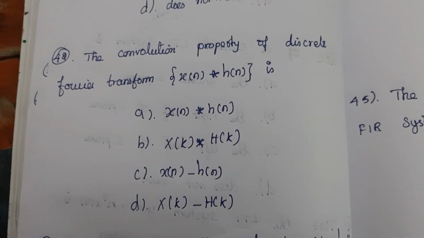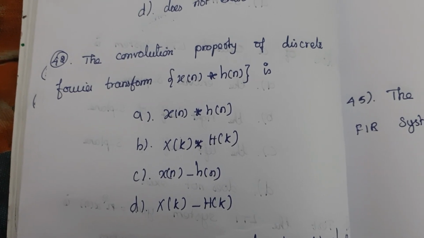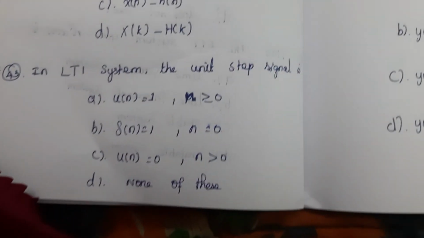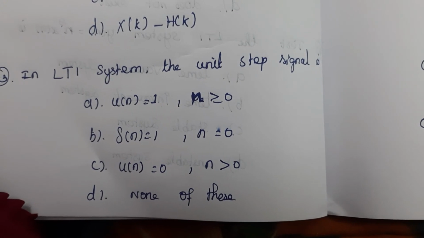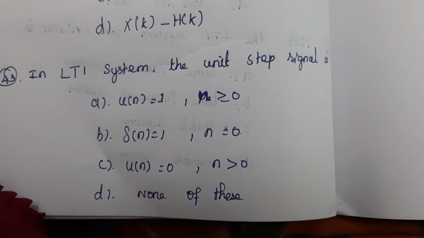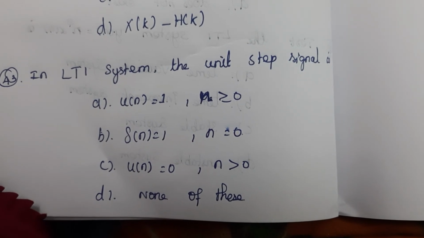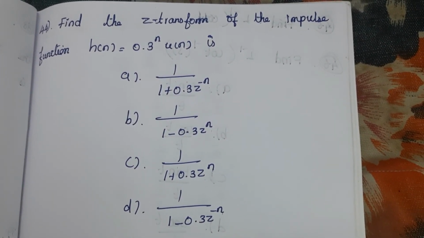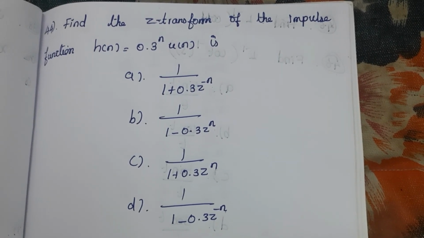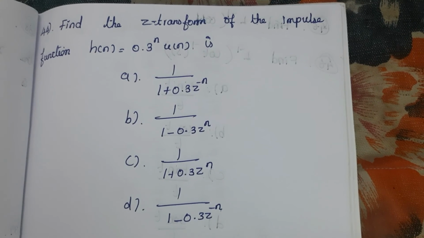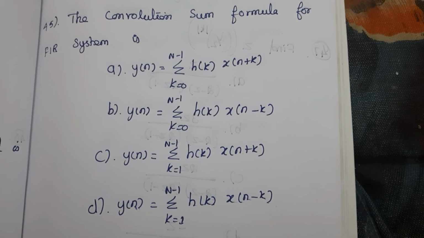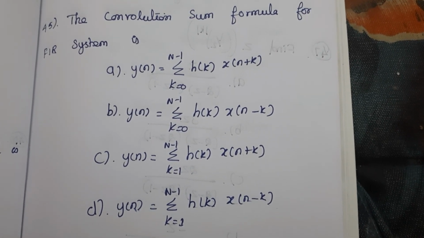Next question, the convolution property of discrete Fourier transform x of n and convolution with h of n is. 43rd question, in LTI system the unit step signal is. Next question, find the z transform of the impulse function h of n that is equal to 0.3 power n into u of n is. Next question, the convolution sum formula for FIR system is.